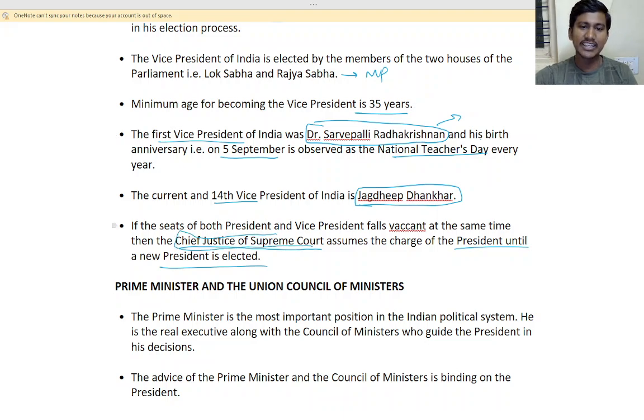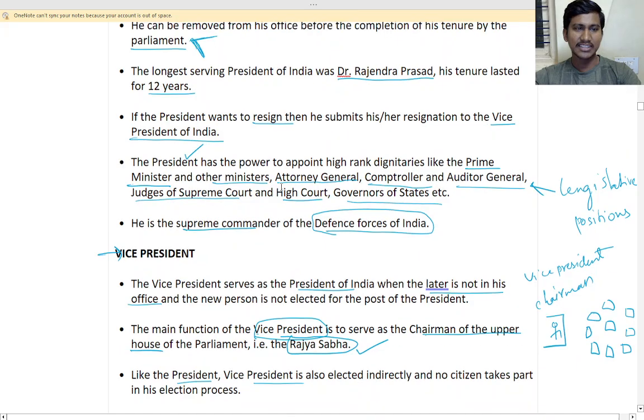The Chief Justice of India, the head of the Supreme Court. He will be acting as the president. Understand? Good. So this is about the vice president and president.